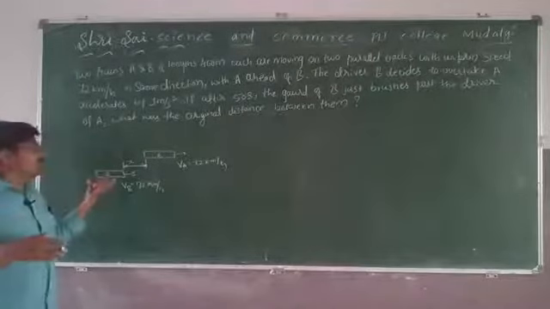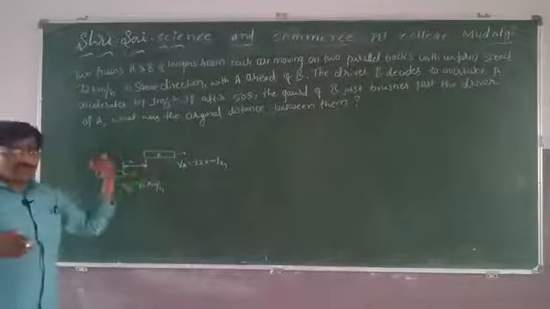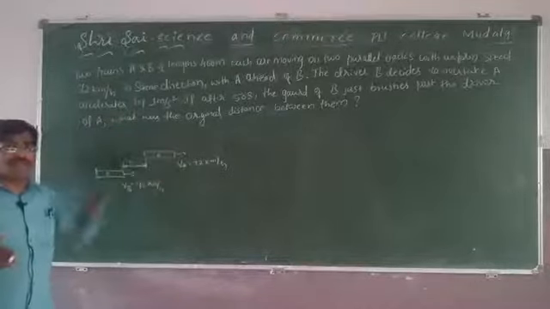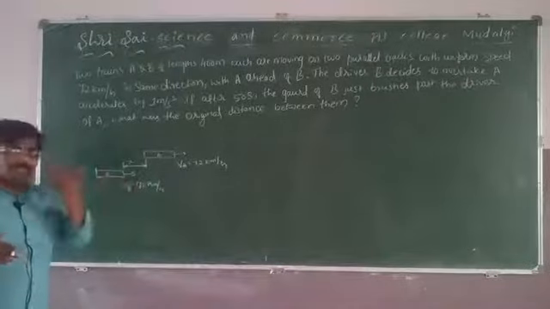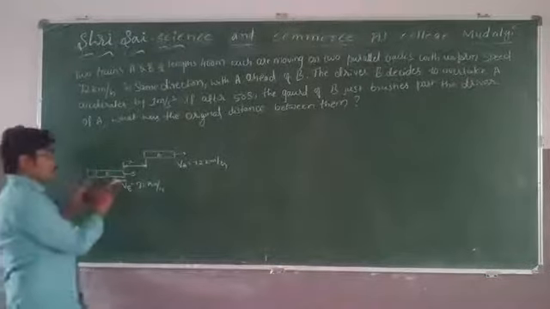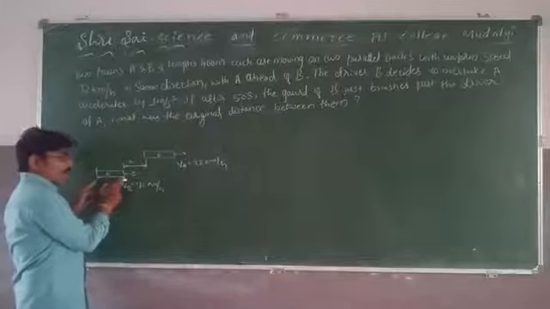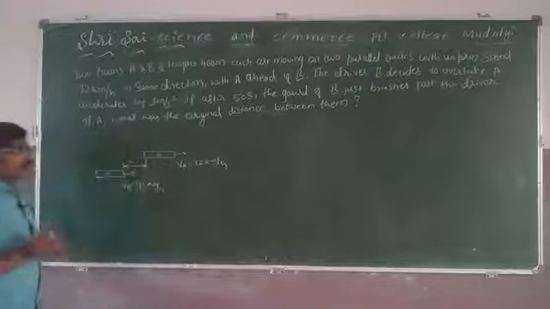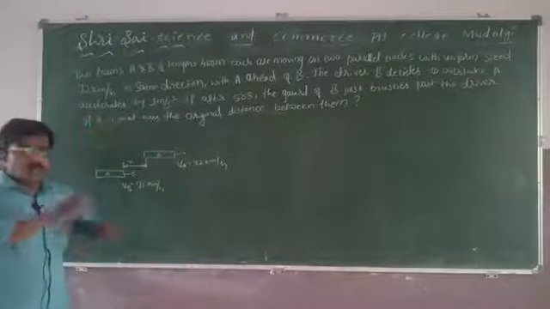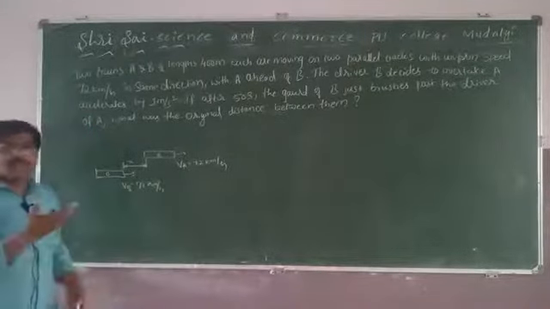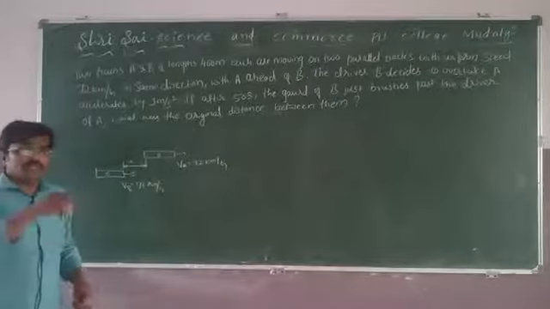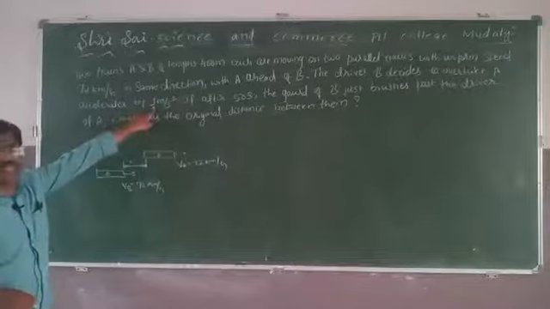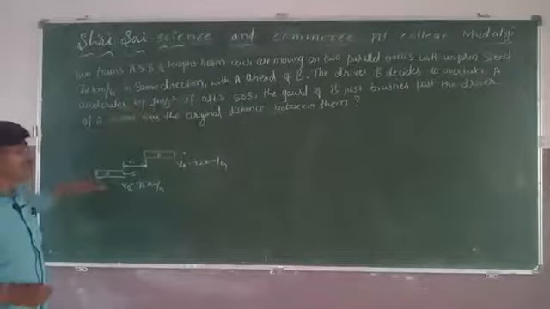The back side of this B train touches or overtakes the front side or driver of the A. Then only we can say that it is overtaking. This B train has decided to overtake A, therefore it starts to overtake. To overtake, to cross anything, he has to give acceleration. Yes, he has given acceleration. How much? 1 meter per second square. For B, it is not for A.